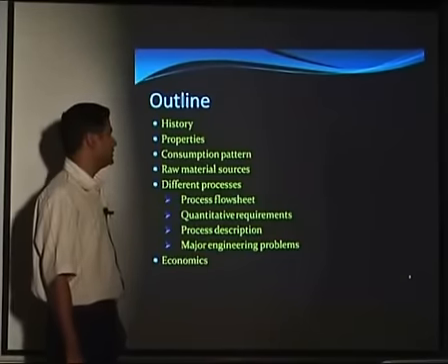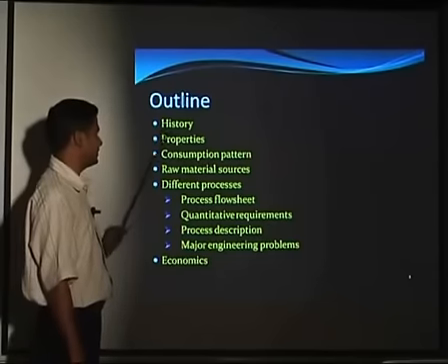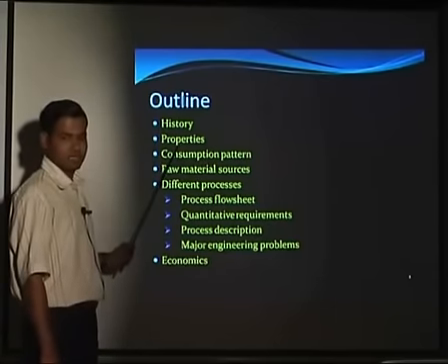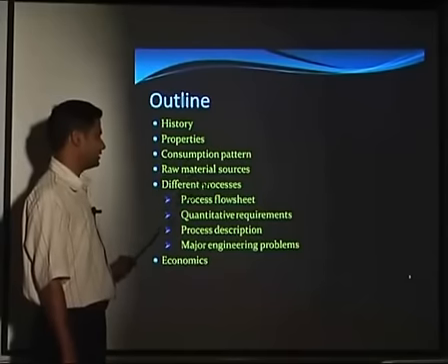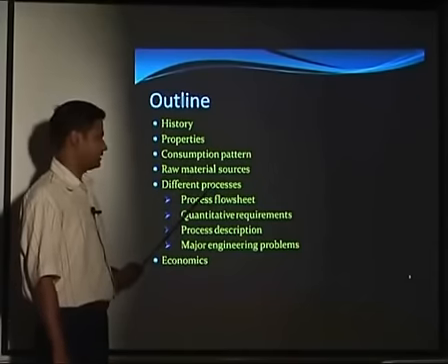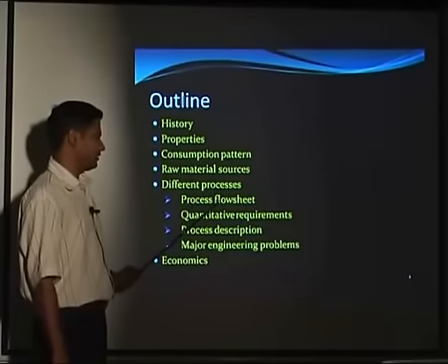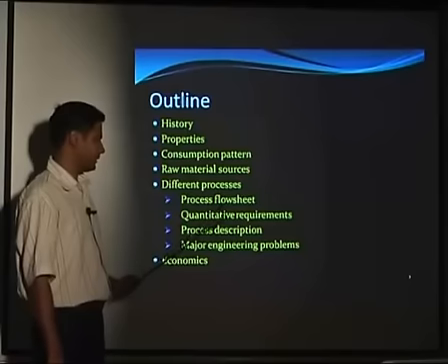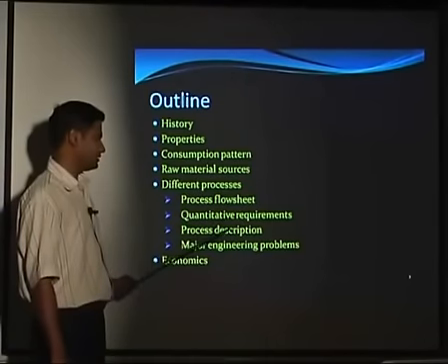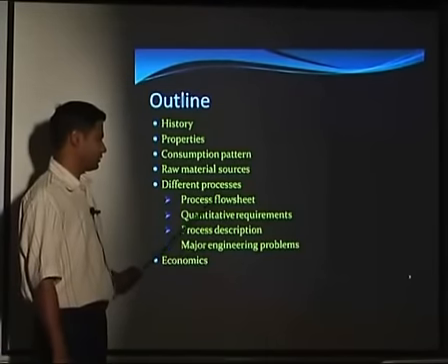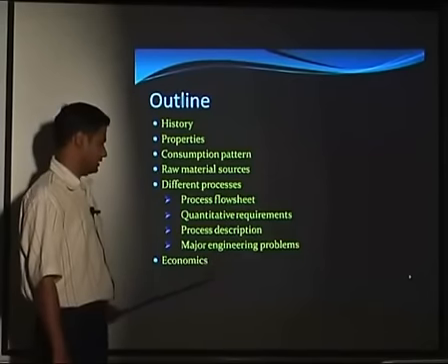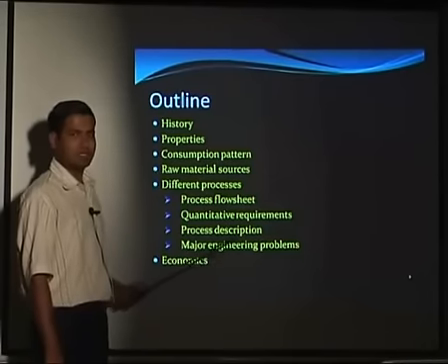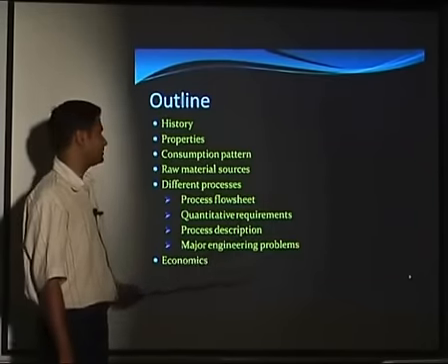What we will discuss in this one: first we will see the history, then the properties, then the consumption pattern of each raw material source. Then there will be different processes, in which we will discuss the process flow sheet, the quantitative requirements, the process description of the process flow sheet and major engineering problems.